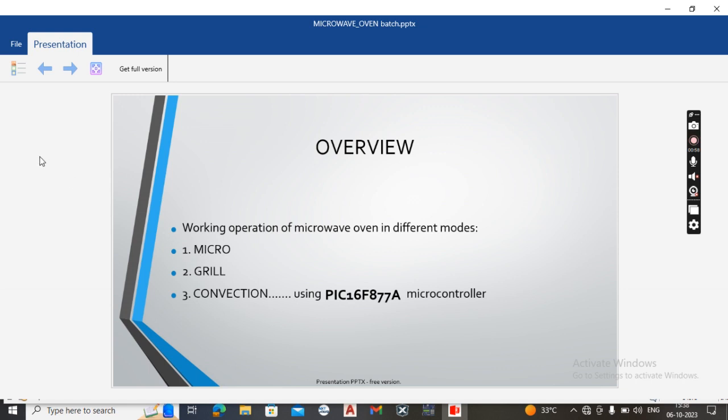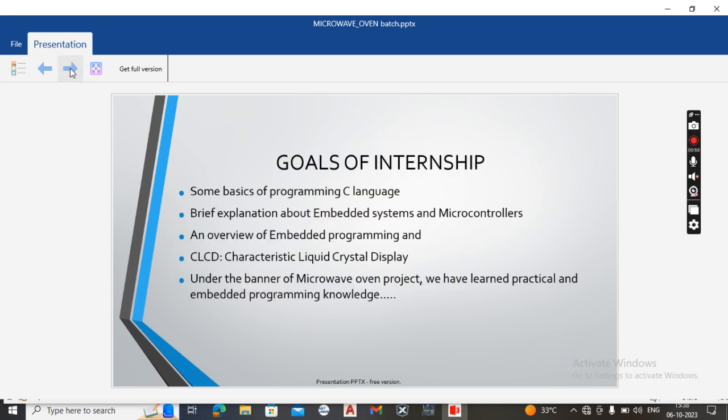Now coming to the goal of the overall internship. Over the duration of this internship, we have gained some basic knowledge of C programming, which includes data types, keywords, conditions, loops, and data structures, and briefly about embedded systems and microcontrollers. We also learned an overview of embedded programming and CLCD, character liquid crystal display. Under the banner of the microwave oven project, we have learned practical and programming knowledge about embedded systems.